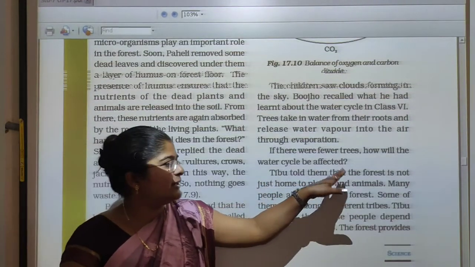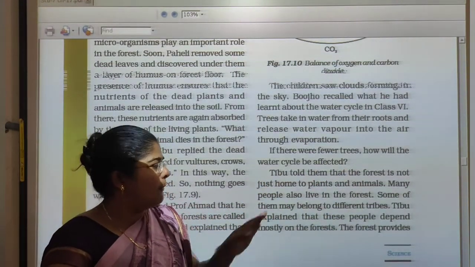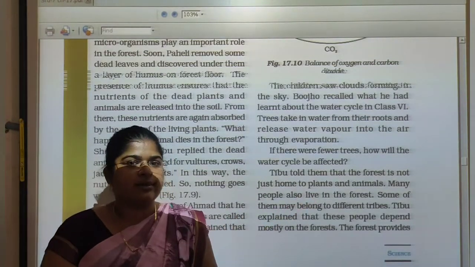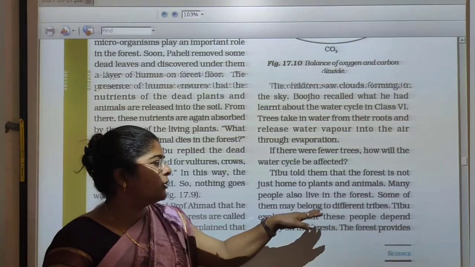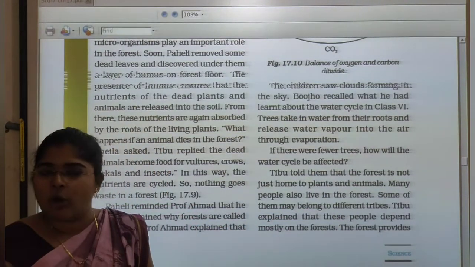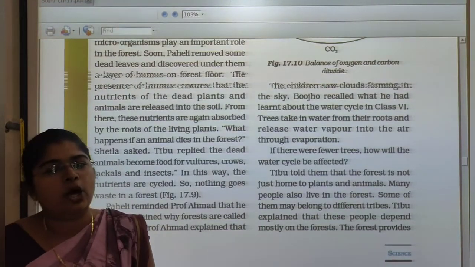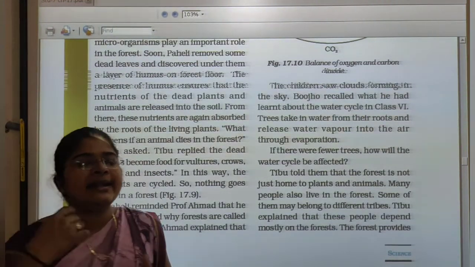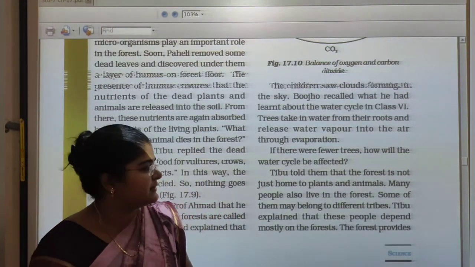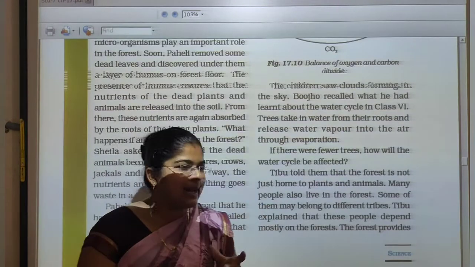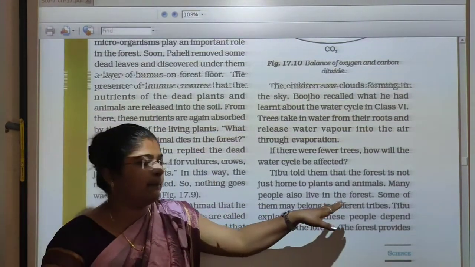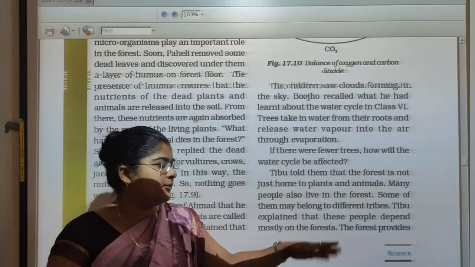Tibu told them that the forest is not just a home to plants and animals. Many people also live in the forest. Some of them may belong to different types. It means Tibu said that the forest is not only a home for animals or plants or birds, but it is also a home of many people, many communities. And in the forest there are different types of communities.